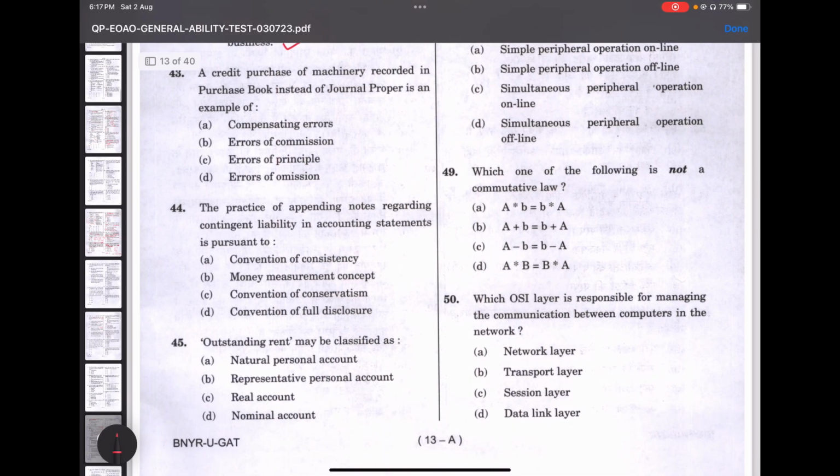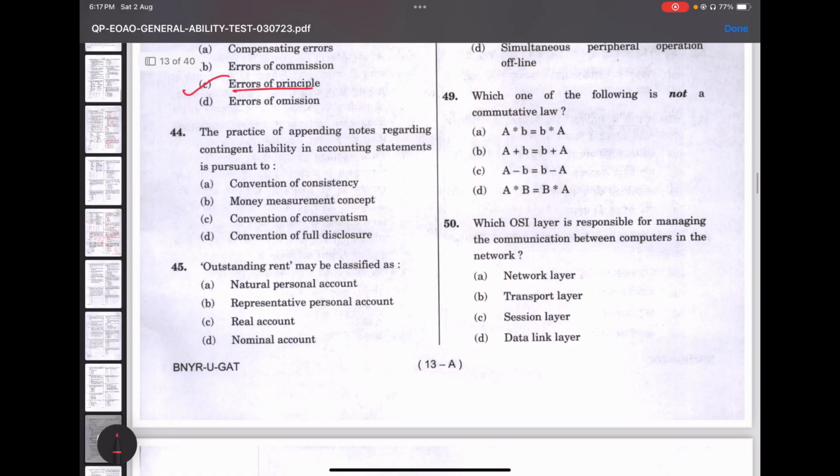43. A credit purchase of machinery recorded in a purchase book instead of journal book is an error of principle, because it should not be recorded in a purchase book. All credit purchases of goods are recorded in the purchase journal, whereas cash purchases are recorded in the cash book. Other purchases like office equipment, furniture, all that are recorded in the journal proper if purchased on credit, or in the cash book if purchased on cash. So we'll have to remember that.